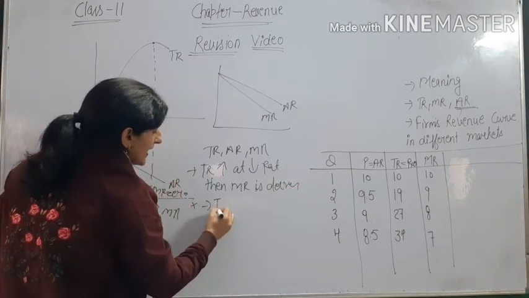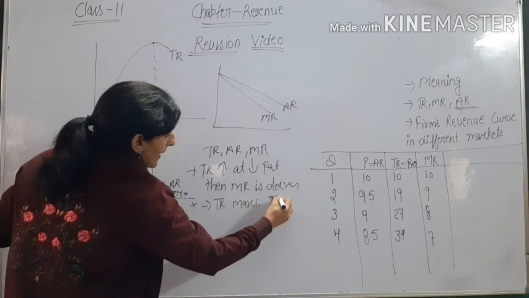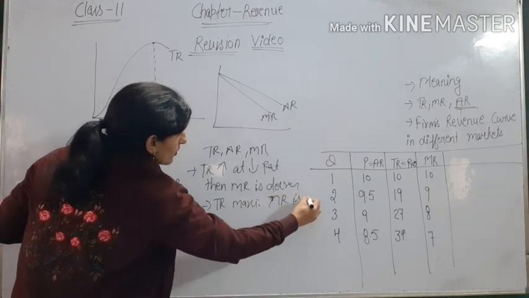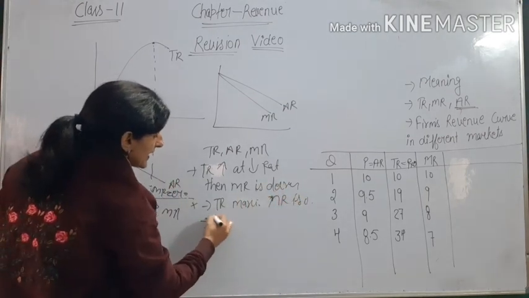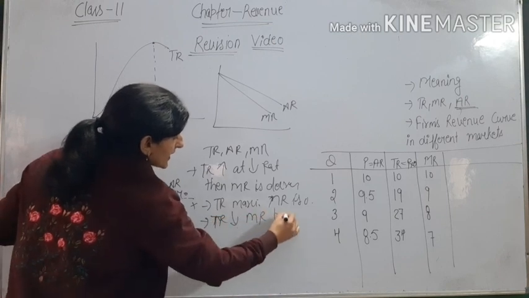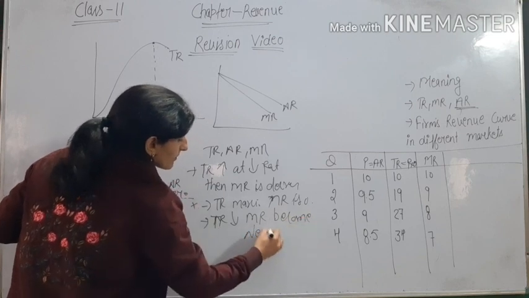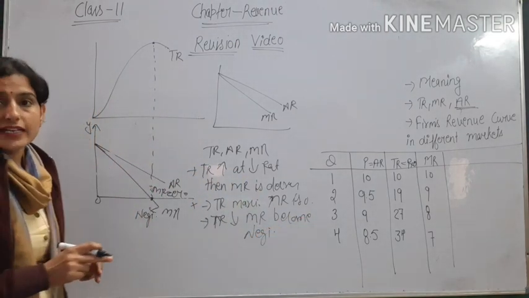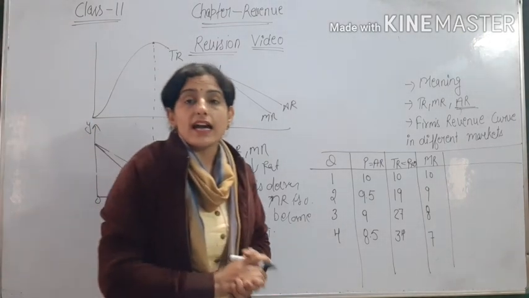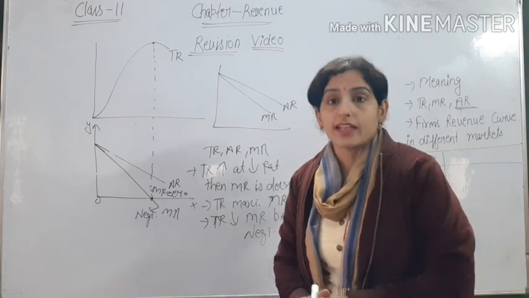Okay, when TR is maximum, MR is 0. When TR is decreasing, MR becomes negative. Okay. AR cannot be negative because AR tells us the average rate at which the good is sold, so it cannot be negative. Okay.